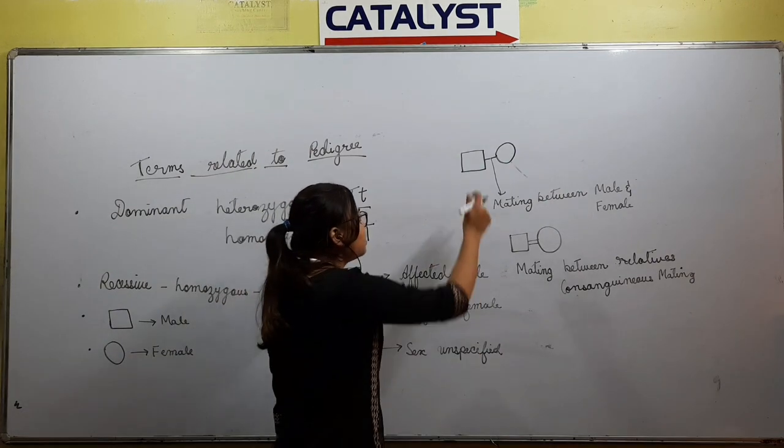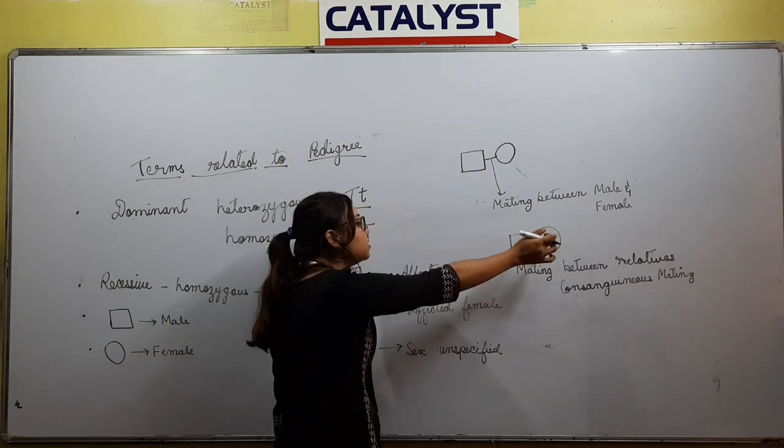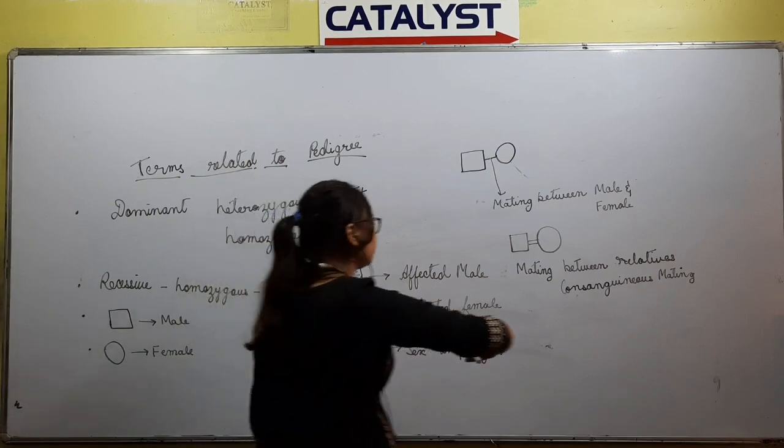Don't be confused: this is a single horizontal line and this is a double horizontal line.